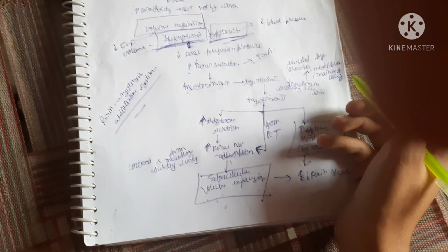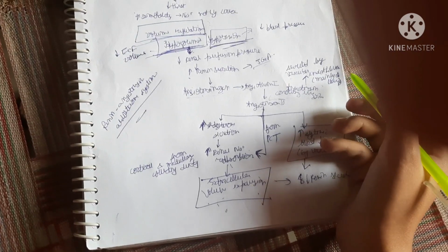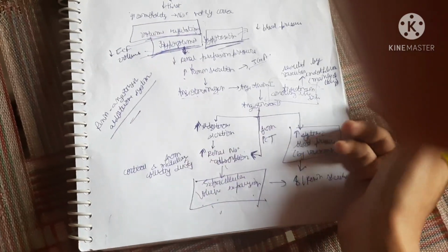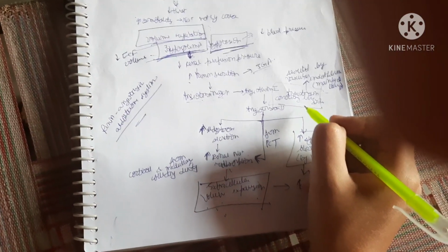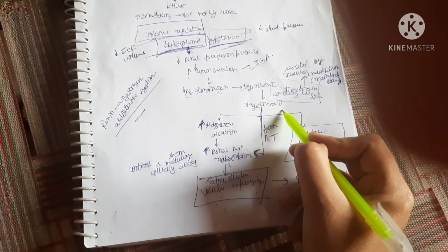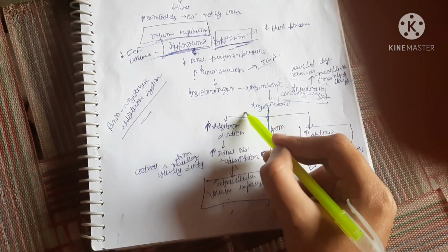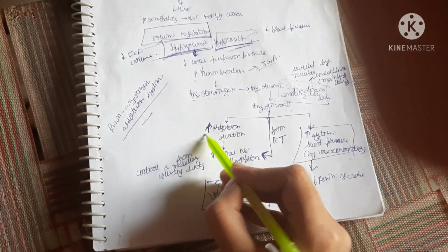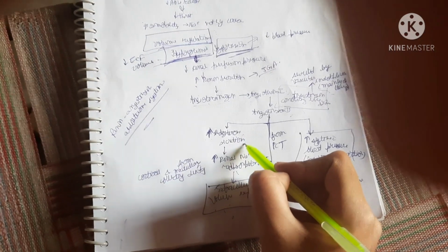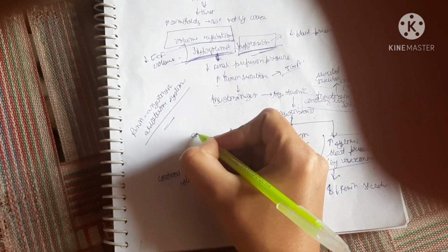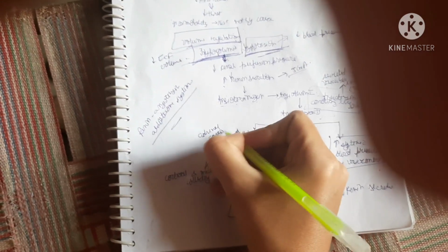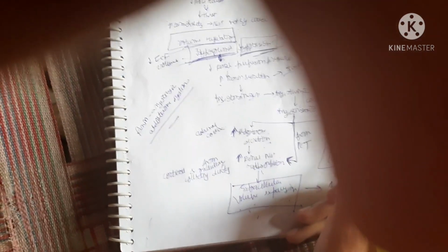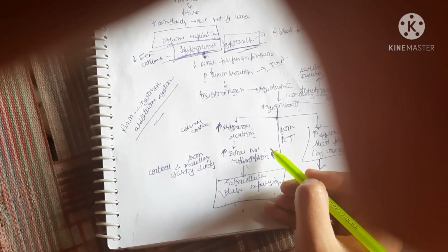As we all know, the vascular endothelium of the lungs is very much prevalent, so it is mainly secreted by the lungs, and this enzyme converts angiotensin 1 to angiotensin 2. This angiotensin 2 works on these two conditions by increasing the aldosterone secretion from the adrenal cortex. The adrenal cortex secretes the aldosterone, and this aldosterone acts on the